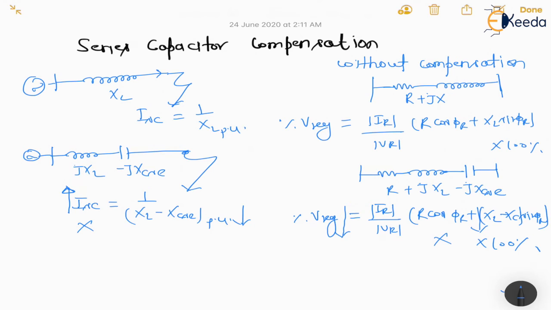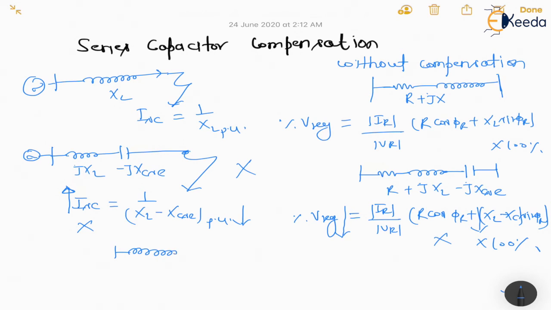That would be an effective method for voltage profile control. We do not choose series compensation to improve voltage profile control, because if you apply it, the fault value is increased and the breaking capacity of the circuit breaker is increased.